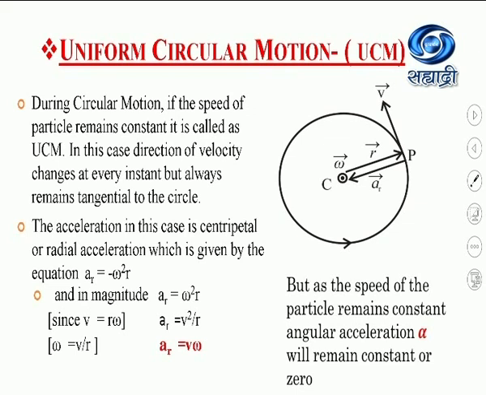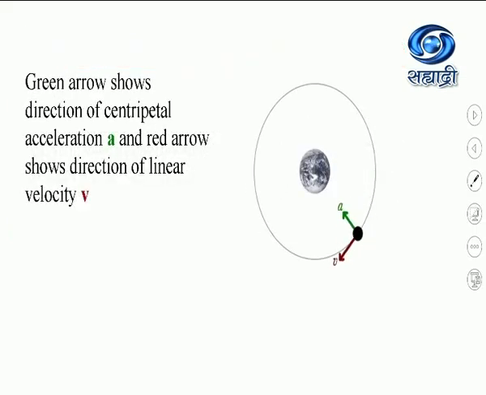Again we have seen that the centripetal acceleration is always acting along the radius toward the center of the circle, and the direction of the linear velocity is always along the tangent to the circle. Now from this animation, this direction is clear.